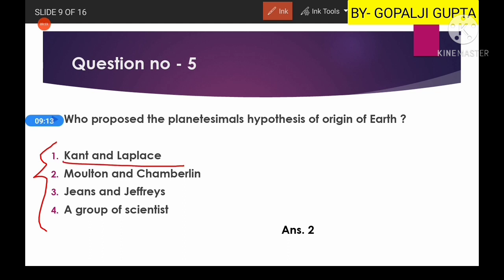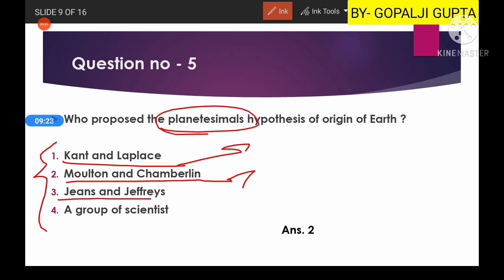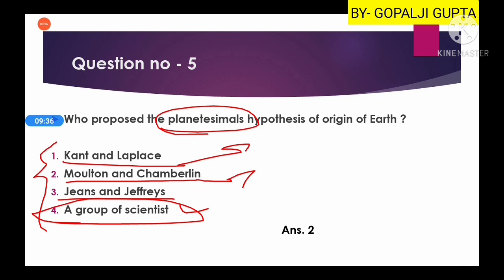Kant and Laplace gave us the nebular hypothesis. Moulton and Chamberlain gave us the planetesimal hypothesis. Jeans and Jeffreys gave the idea of the tidal hypothesis, and a group of scientists gave the idea of the Big Bang theory.